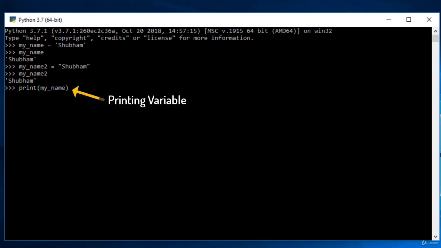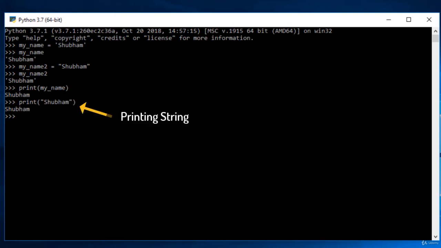So here if I give the variable name my_name, you can see I got my result. And if I do the same with a string, I can use print and just give the double quotation marks and print it here. While printing a variable, you pass the variable name, and while printing anything else, your value should be a string, an integer, or anything else.